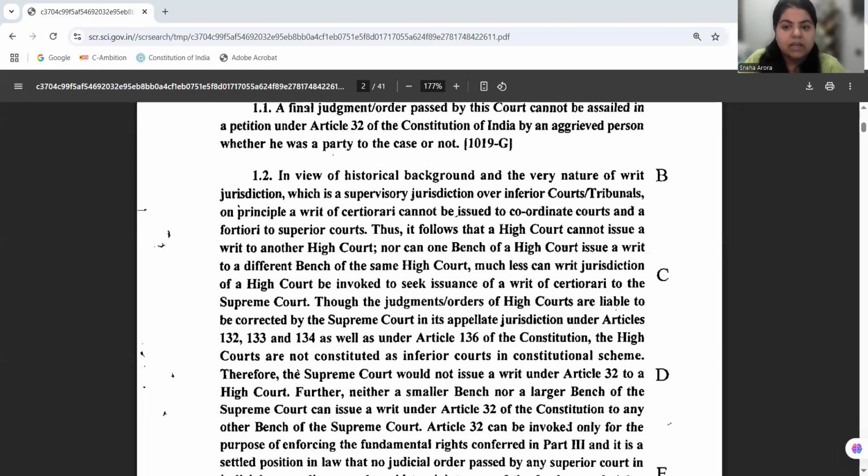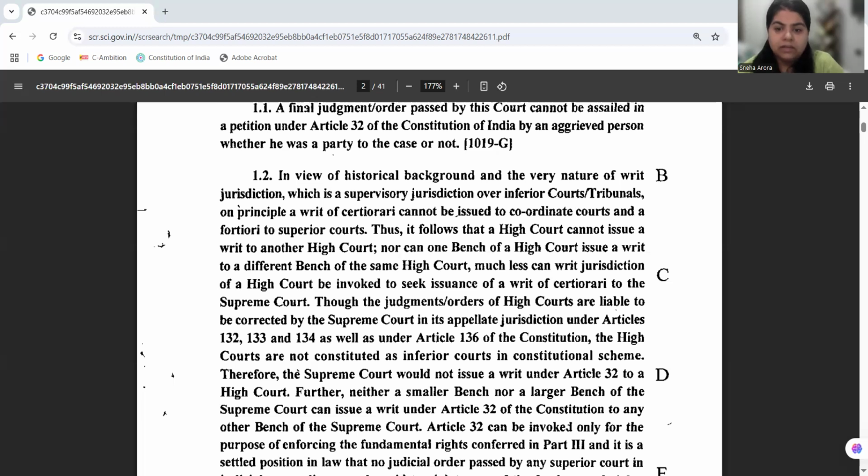The second question that arises is, can the Supreme Court, in exercise of Article 32 jurisdiction, reconsider its own finality over a judgment? And if there is evidence, if it is established that there has been a miscarriage of justice, can the court evolve a remedy to cure that particular grievance?